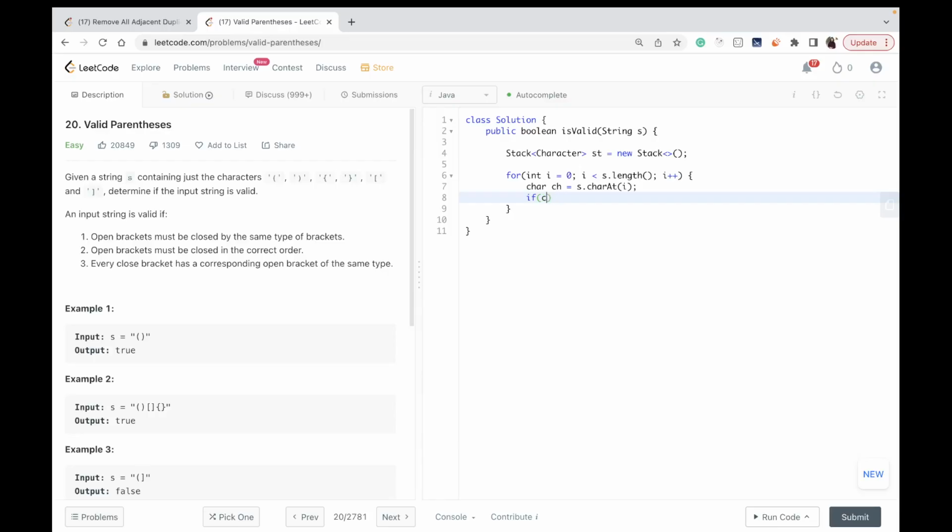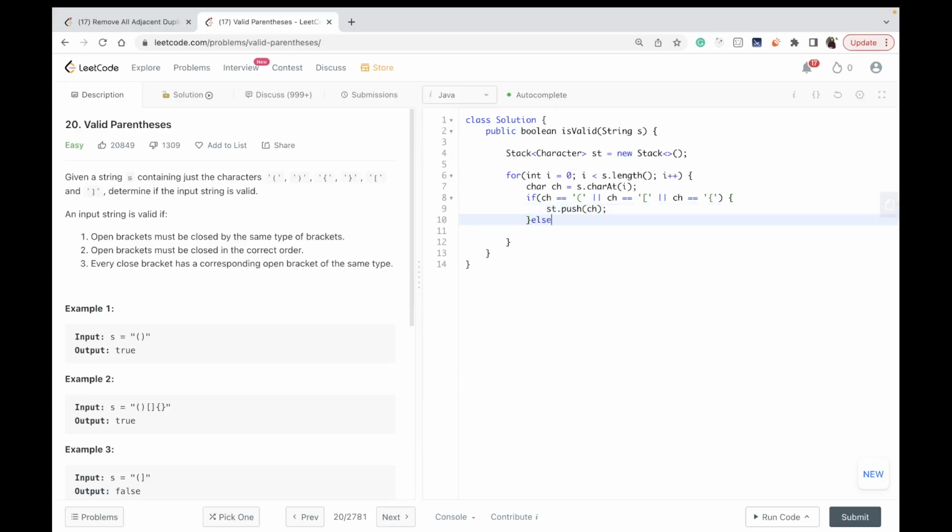If the character is either this or this or this, any kind of opening bracket, just don't check anything, just directly push it to the stack.